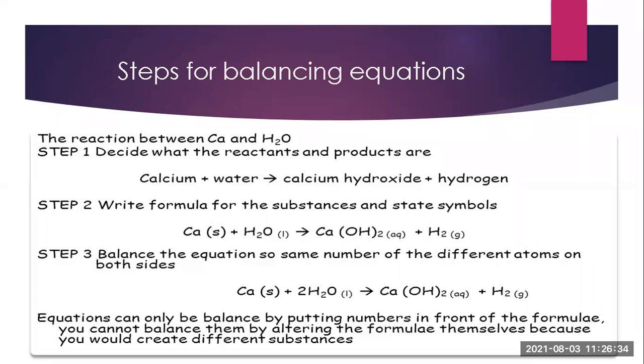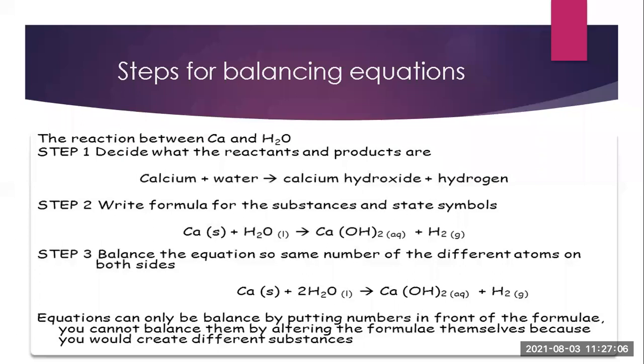Now in this case, the bond between hydrogen and OH in the water molecule breaks. Now OH negative is there, which will react with calcium. Calcium is positive, so it will react with OH. Now Ca(OH)2 aqueous will form, and H2, the hydrogen gas, will be evolved. Now balance the equation so that there is the same number of different atoms on both sides.